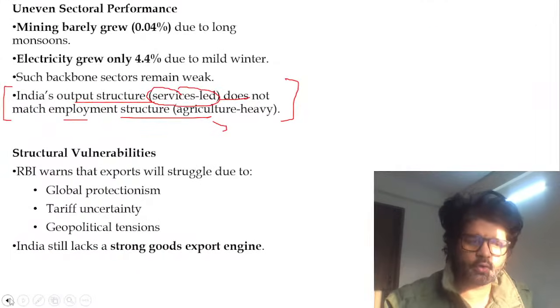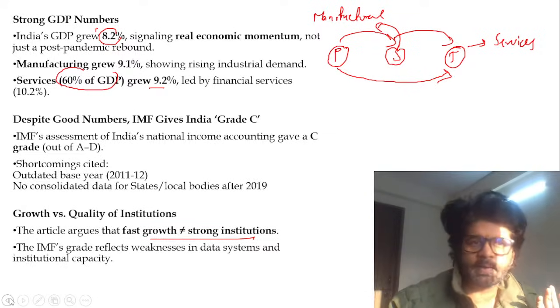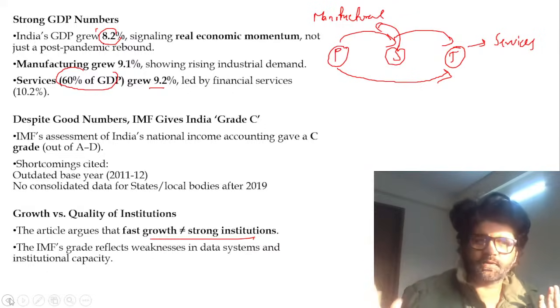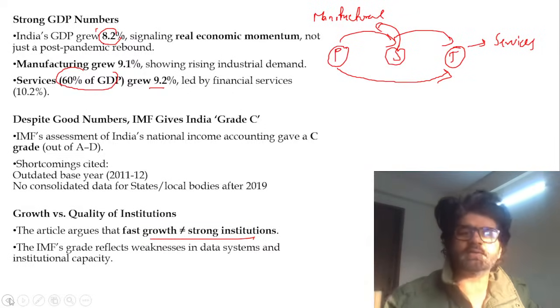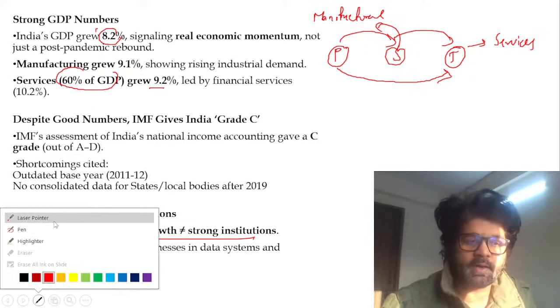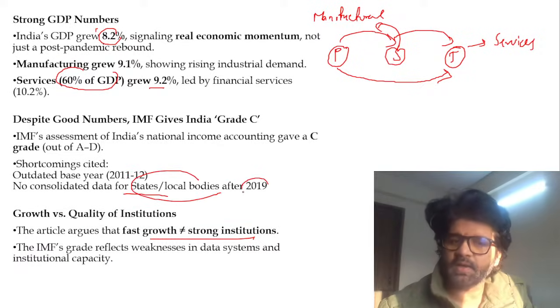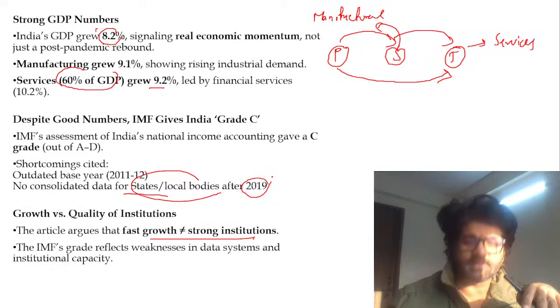We're very happy. We are growing at 8.2%. We are devoting 10 hours to the Vande Mataram debate, and that will take care of all unemployment and everything in our country. We are very happy with all these things. Here we are not doubting data, but we are talking about some other things. Despite good numbers, IMF has given us a C rating because our data is outdated. In certain scenarios, we don't even have proper data for states and local bodies after 2019. And then they have talked about so many other things.